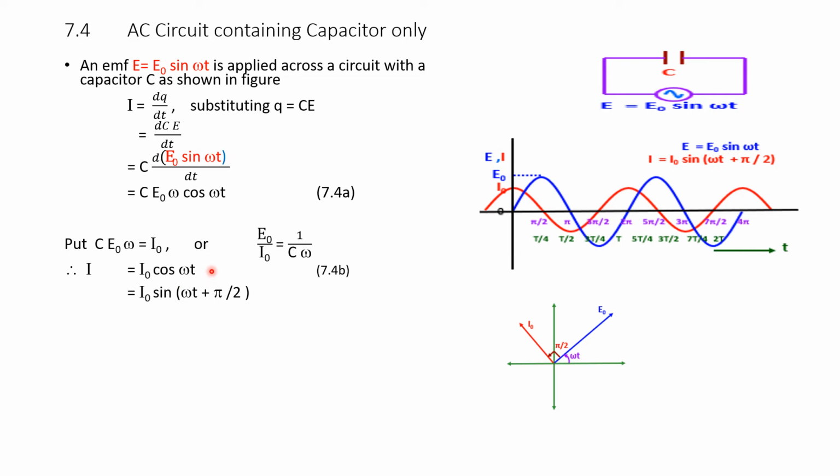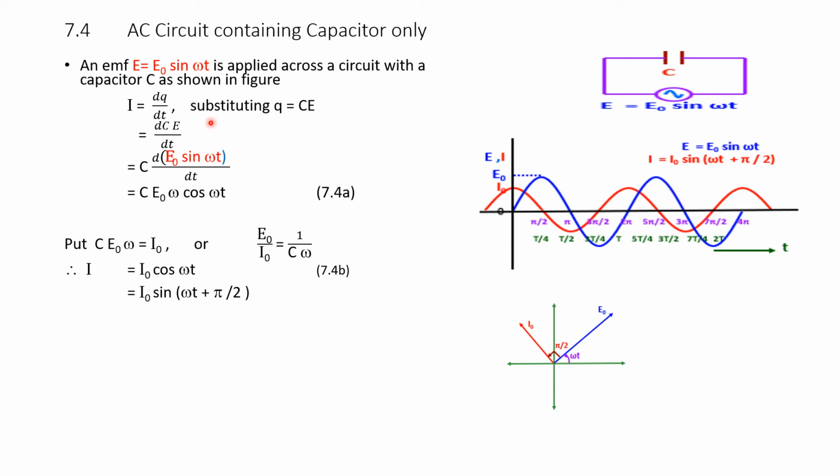From our trigonometric knowledge we know cos omega t equals sin of omega t plus pi by 2. This is the basic trigonometric relationship, that is cos omega t is equal to sin omega t plus pi by 2, or plus 90 degrees.